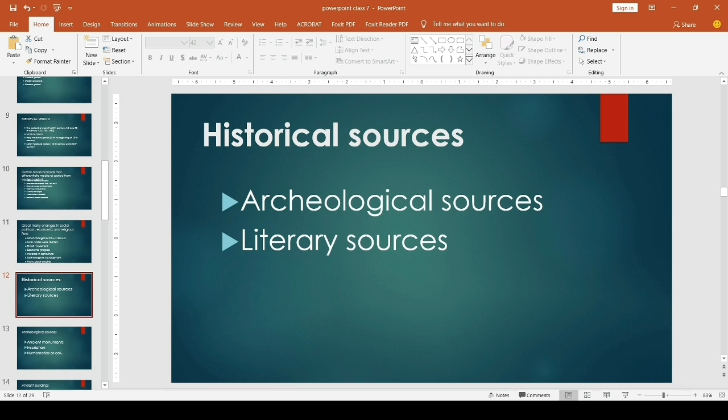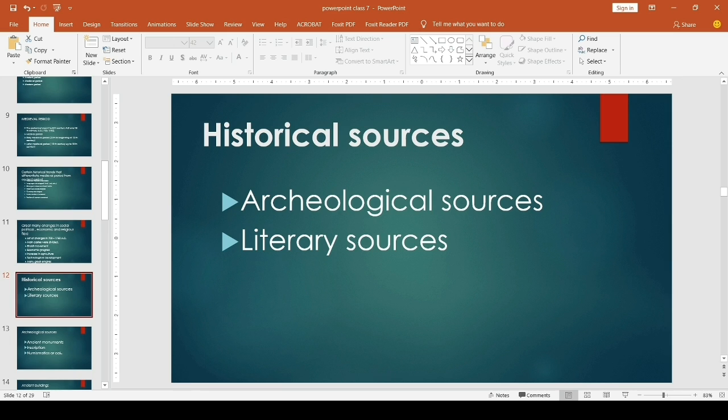Okay, in order to study about the past, we need some evidences, we need some sources. Otherwise, how can we study about our past? It is not possible. So, we need some evidences or sources for the study of history. So the number of historical sources help us get a clear picture of the ancient period, medieval period, etc. Okay, so we can see what these historical sources are.